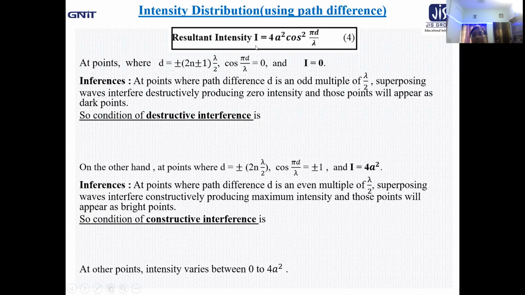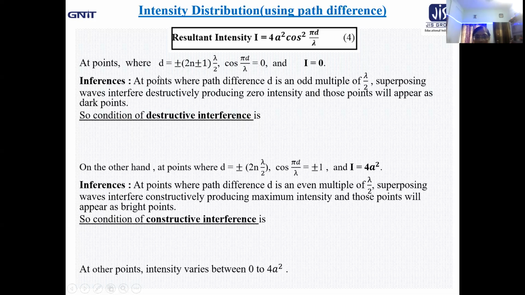Now, to start with intensity distribution using path difference, let us start with the resultant intensity expression we found out in the last lesson in the form of I equal to 4A square cos square pi d by lambda, where I is the resultant intensity, A is the amplitude of the superposing waves, and d is the path difference of any point P on the screen with respect to the superposing waves. And lambda is the wavelength of the corresponding monochromatic light.